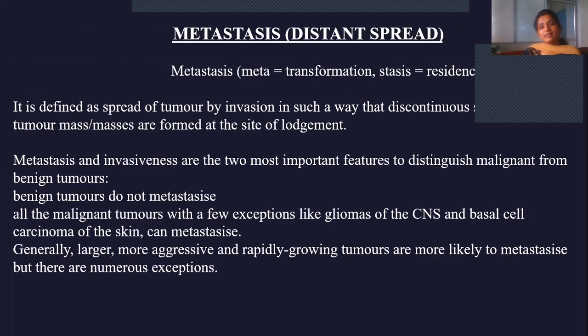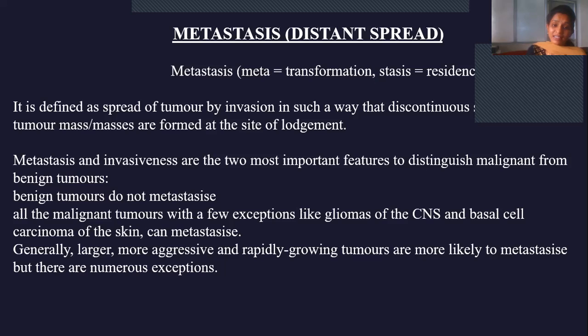Then coming to metastasis, as we already said, metastasis is also called distant spread. What is meta? Meta means transformation. Stasis means residence. So they get transformed to another region which is not the tissue of origin. They spread from one region to a distant region. That is the reason it is called metastasis, and it is also called distant spread. So how do we define metastasis? It is defined as spread of tumor by invasion in such a way that discontinuous secondary tumors are formed at the site of lodgement.